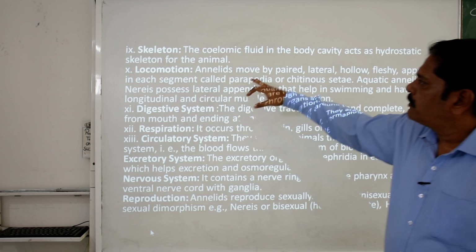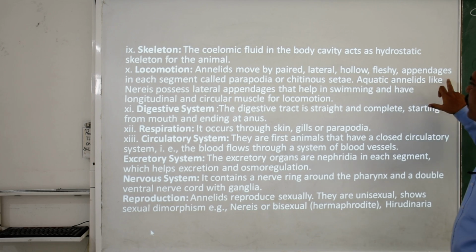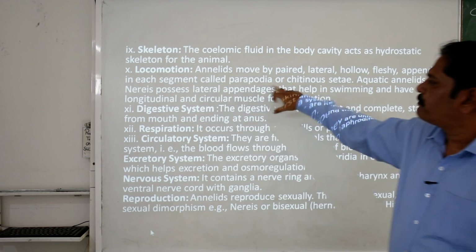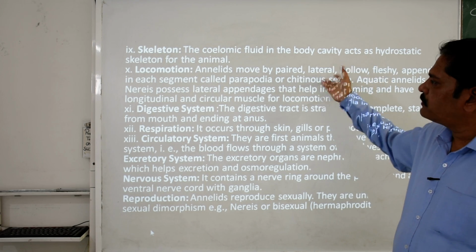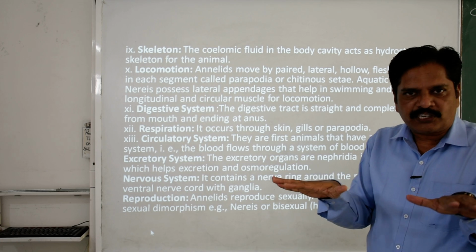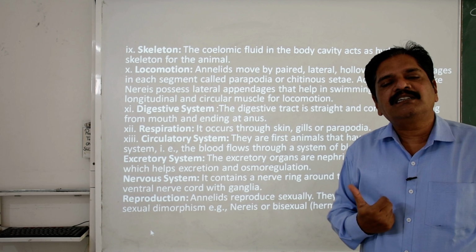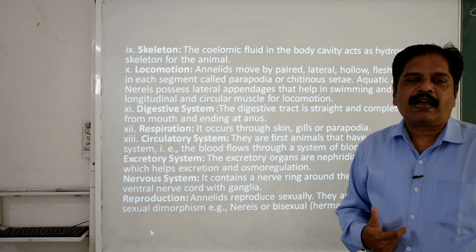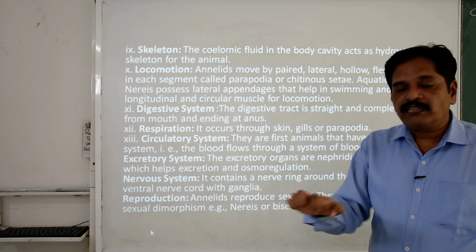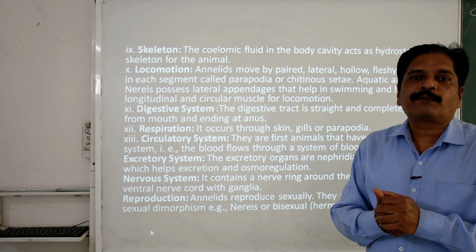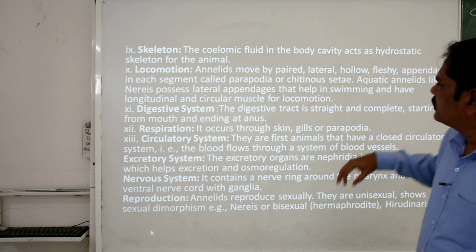Then the locomotion. Basically, annelids move by paired lateral hollow fleshy appendages in each segment called parapodia. Clear? And chitinous setae are there, or parapodia. The parapodia are flat structures, while the chitinous setae are present in each segment. They are responsible for holding the ground, and later, with the help of muscular contraction and expansion, the animal moves forward. It is used to crawl over the ground surface.